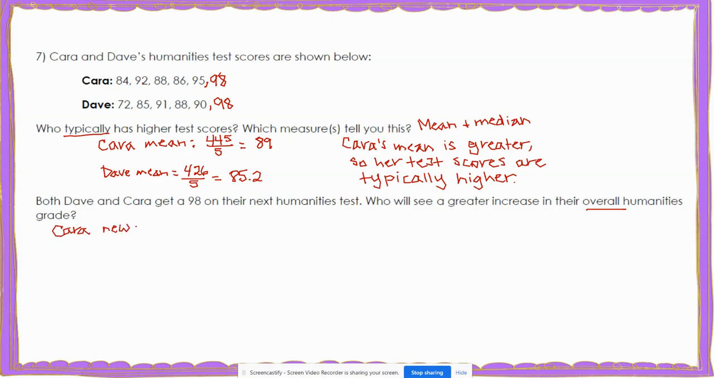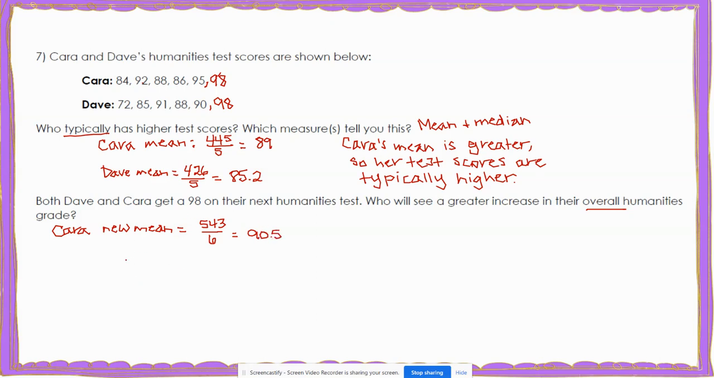So Kara's new mean, we would add 84 plus 92 plus 88 plus 86 plus 95 plus 98. So when we add all of those, we're going to get 543. And we need to divide that by 6 now because now there are 6 test scores. When we divide 543 by 6, we get 90.5.